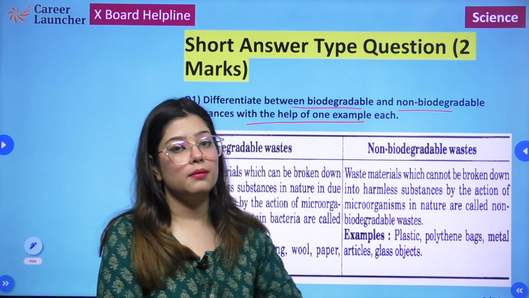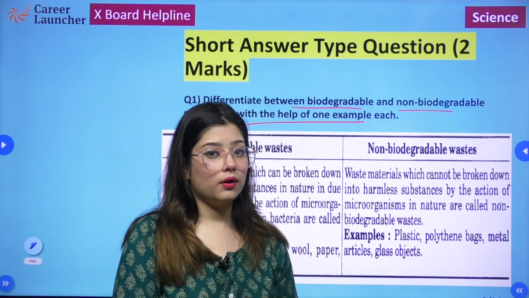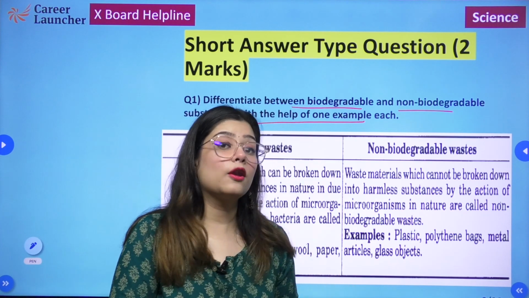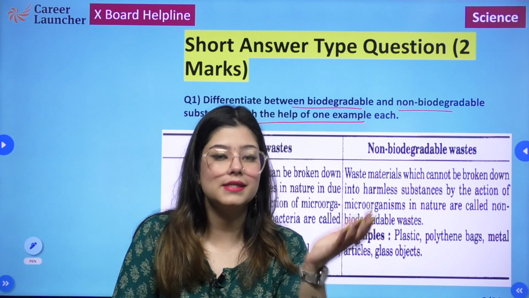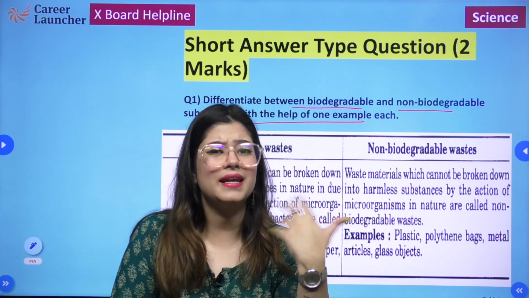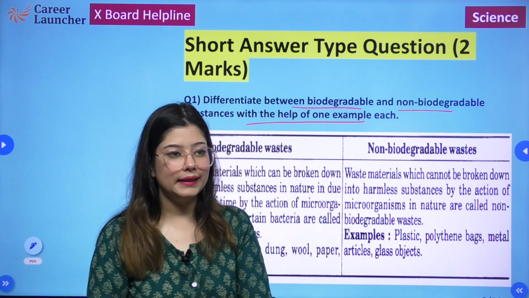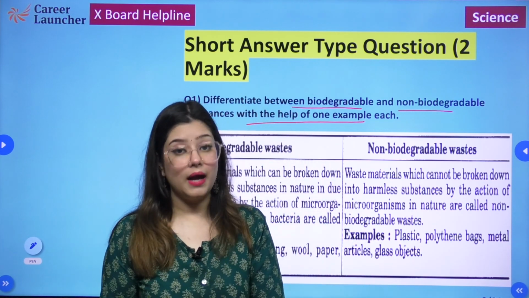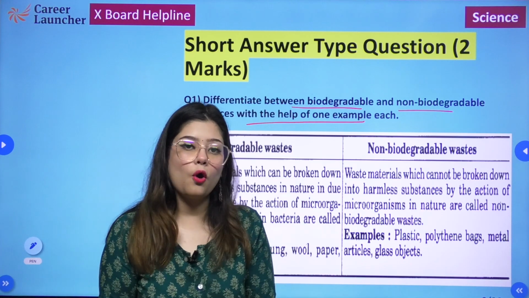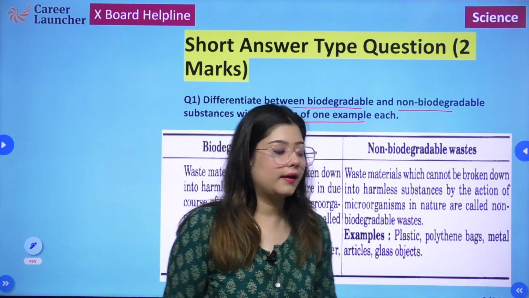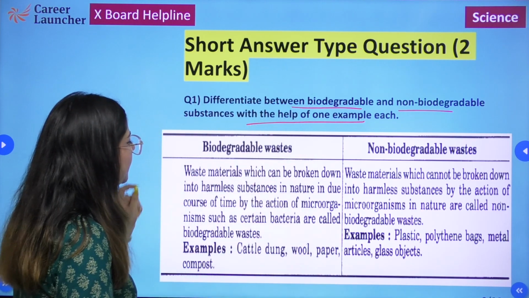But non-biodegradable waste cannot be broken down into simpler substances by the action of microorganisms, and as a result, they will keep on accumulating, and at one point they will become toxic, and they will contribute to the pollution that is happening around us. So let's have a look at it.